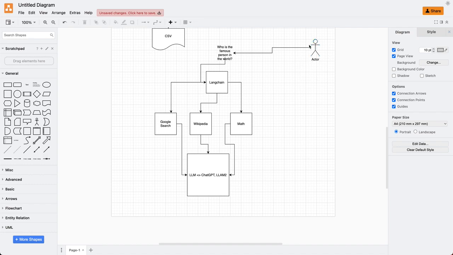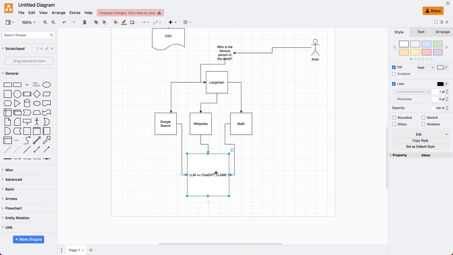So a question has come from the end user. We as developers have decided that we will use the LangChain library, and in the LangChain library we have defined three tools, and these tools will be passed merely as an array. So this array of tools will be passed to the Llama instance or our LLM. It is the responsibility of the LLM to decide which tool to use for what purpose. That is the power of LLM, that is the power of LangChain and our agents.